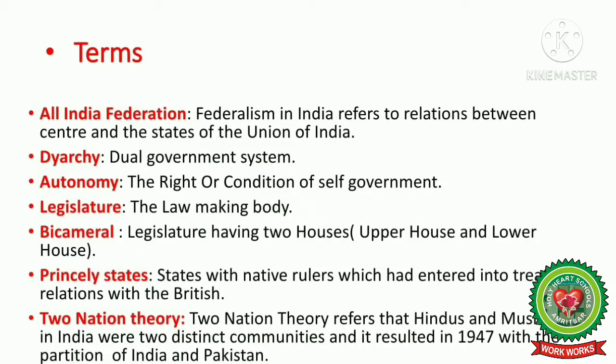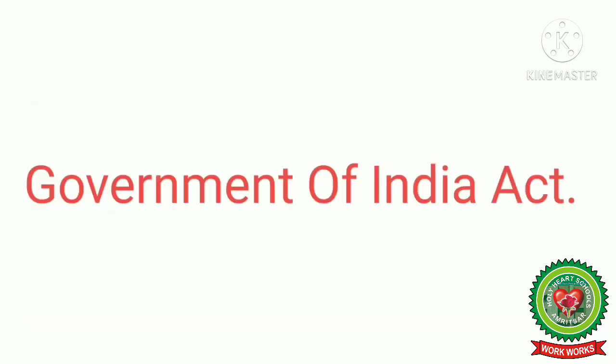Last, two-nation theory. Two-nation theory refers that Hindus and Muslims in India were two distinct communities and it resulted in 1947 with the partition of India and Pakistan. The Government of India Act 1935.